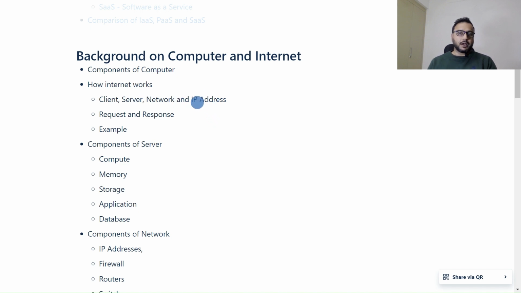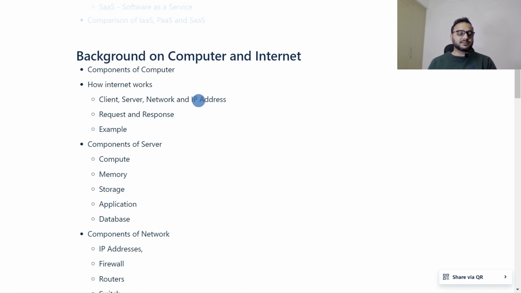Later on we converted that public IP to a DNS name, because we can't remember IP addresses, since those are digits and we can't remember multiple digits. So we converted those IP addresses to DNS names, and we can remember a lot of names. Like in Google, www.google.com is the DNS name for the Google server, and we don't know the public IP address of this Google server.